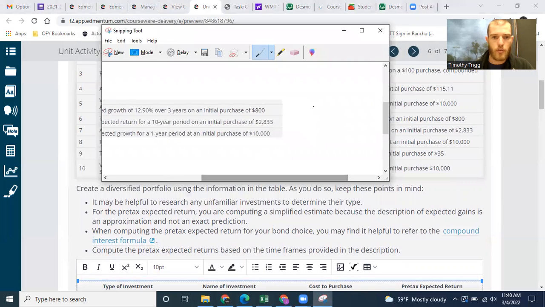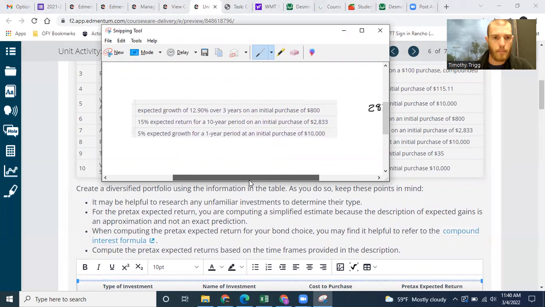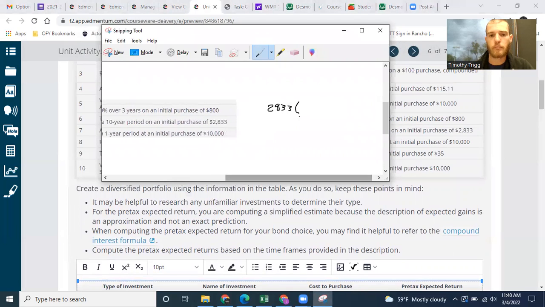So we would do 2,833. And this time it's a 10-year, 15%. 1.15 we're going to put here to the power of 10, the power of t. Now you're holding on to this stock, not selling it for 10 years in this case. So we would expect this to be a good return because we're not touching it for 10 years. We're just leaving it in there. And indeed, a 15% return is very good.